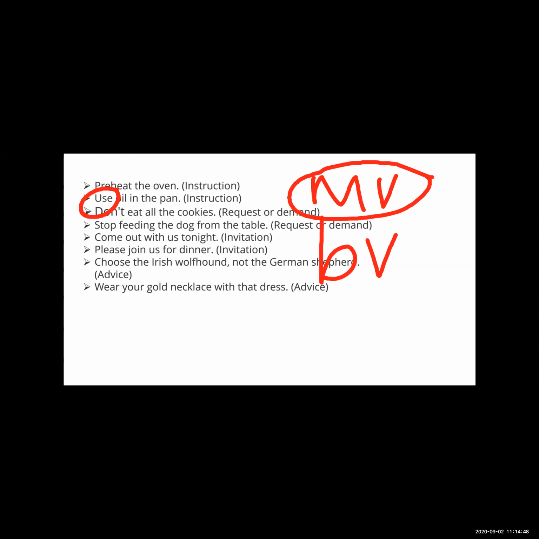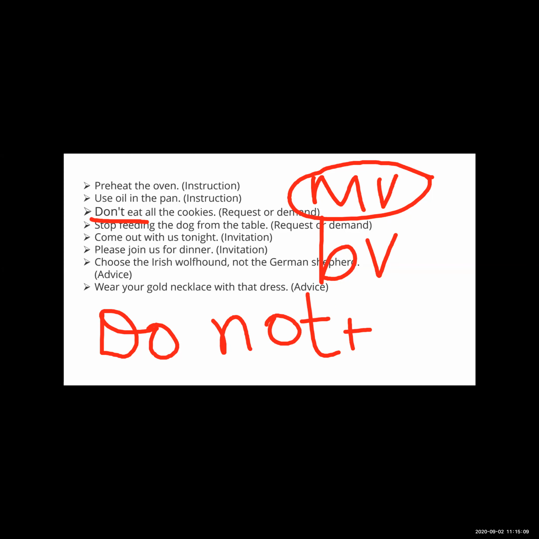Now, don't eat all the cookies, it is a request or demand. This sentence is negative, and it starts with don't, meaning do not. After do not there is a main verb. Do not eat all the cookies. Now the next sentence: stop feeding the dog from the table. In this sentence, the sentence starts with stop.